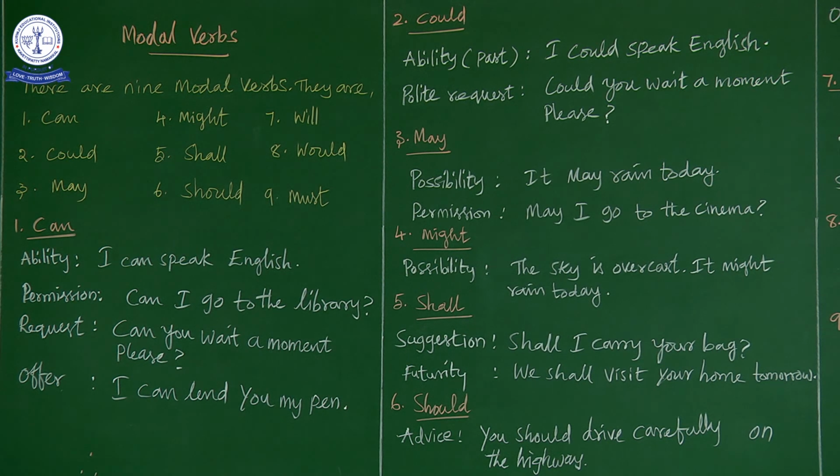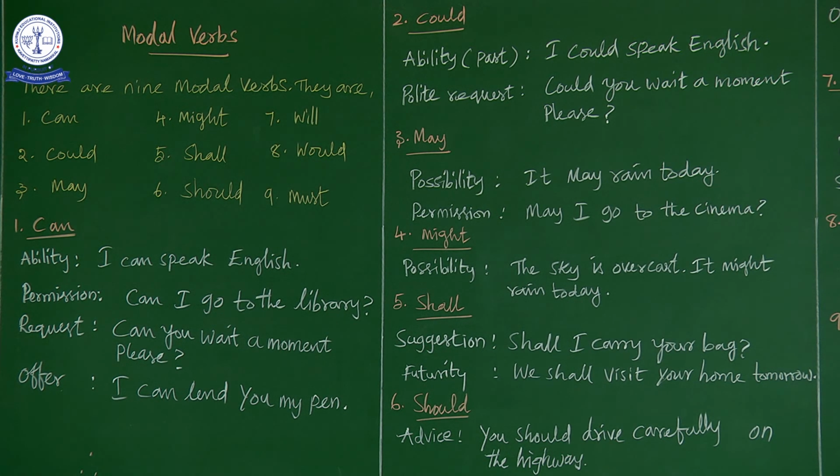So what are the usages of can? That is ability, permission, request and offer. For ability, what sentence do we use? I can speak English. Next, what sentence do we use for permission? Can I go to the library? Can I go to the market? Can I play a game? Can I have a 10 minutes break? These are all asking permission using can.